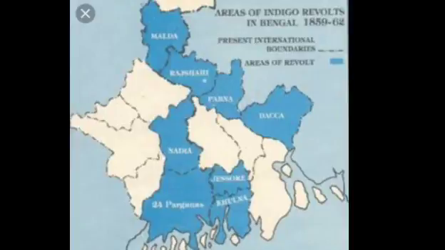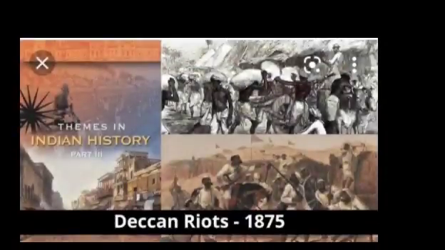Now, Deccan riots, 1875. Heavy taxation ruined agriculture. Famine deaths increased. The first recorded incident of rioting against the moneylenders in Deccan was in May 1875 in Supa, a village near Pune.